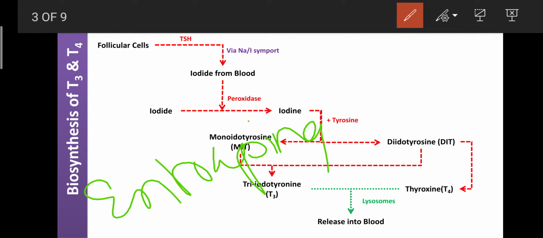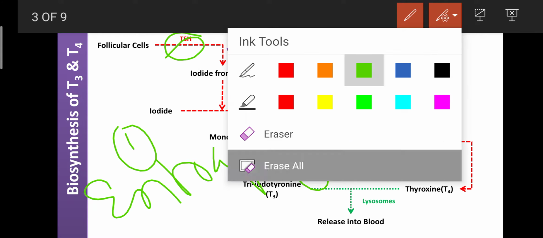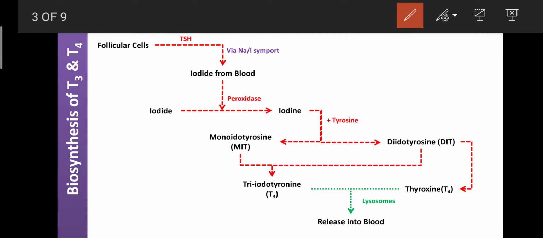Okay, so this is the first process of the biosynthesis of T3 and T4, that is pickup of the iodide from the blood by a follicular cell under the influence of the thyroid stimulating hormone. That step is known as the entrapping of the iodide. From here, that entrapped iodide can move inside the cytoplasm of the follicular cells.